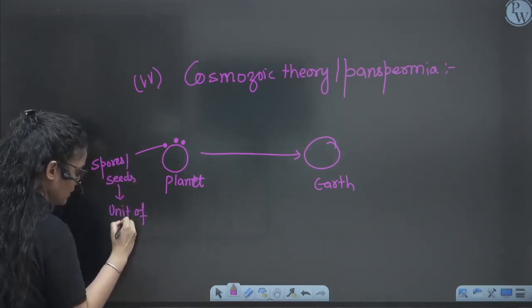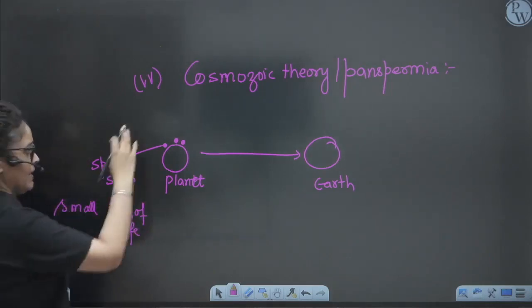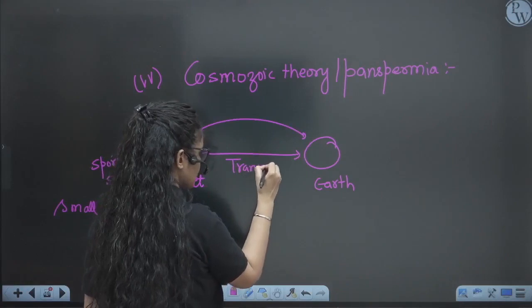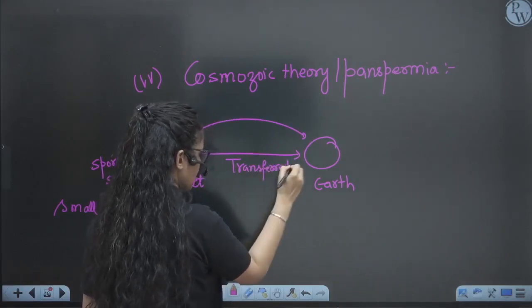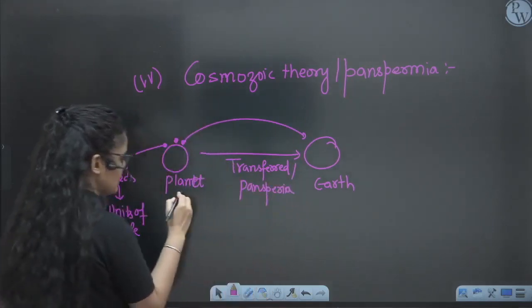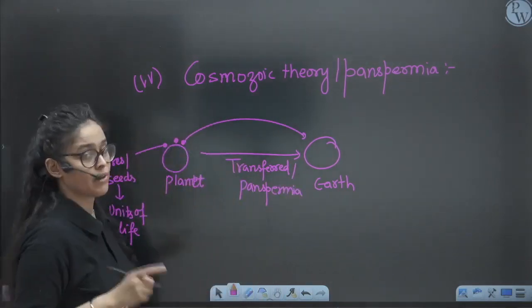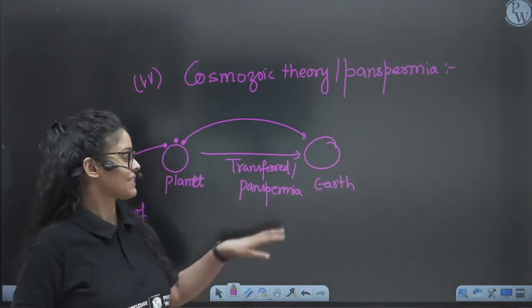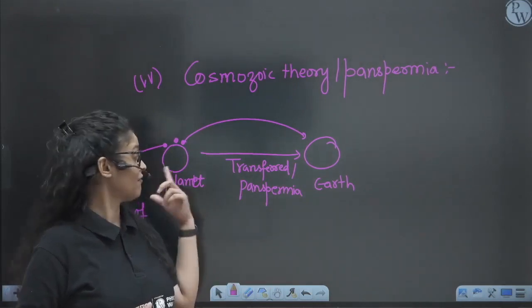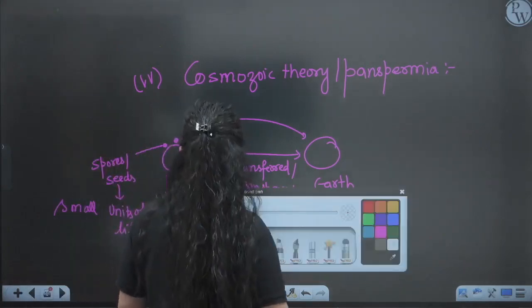They are able to give rise to small units of life, and these small units of life have been transferred to Earth from another planet. This transfer from one planet to another is known as panspermia. As you can see, they are transferring from one planet to another. So the particles of life on our Earth have come from another planet. This is panspermia, or the cosmozoic theory.